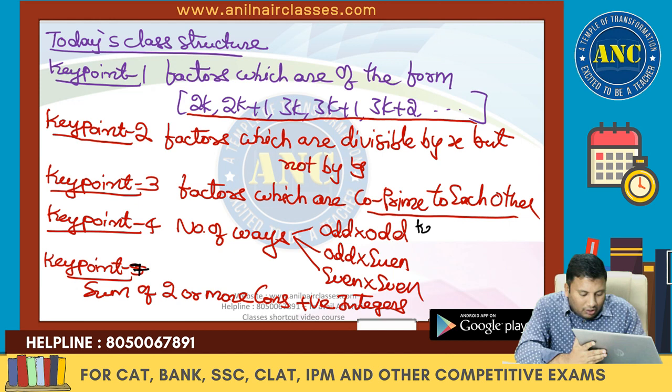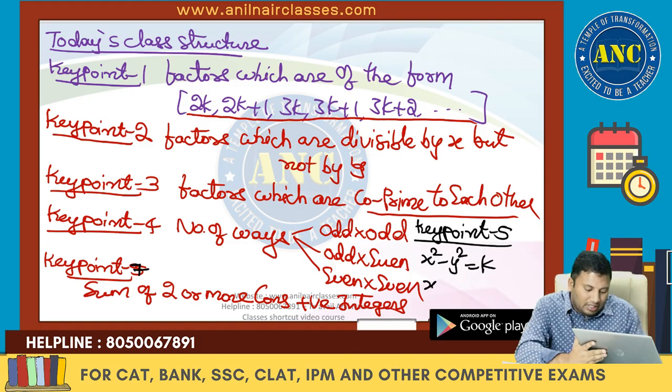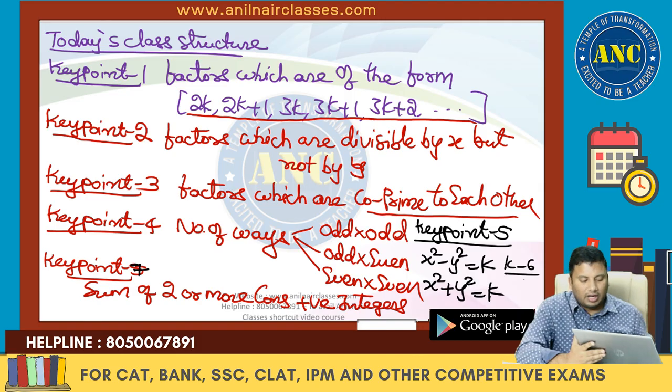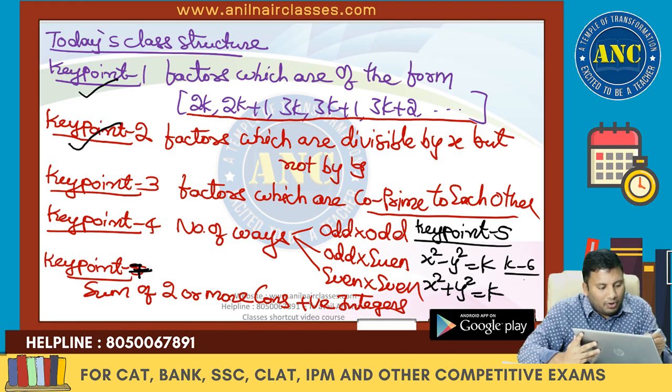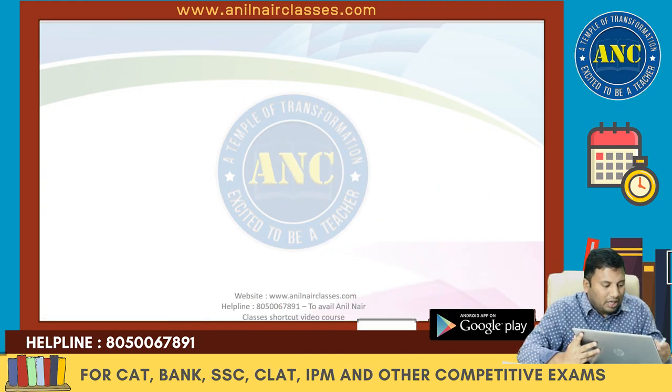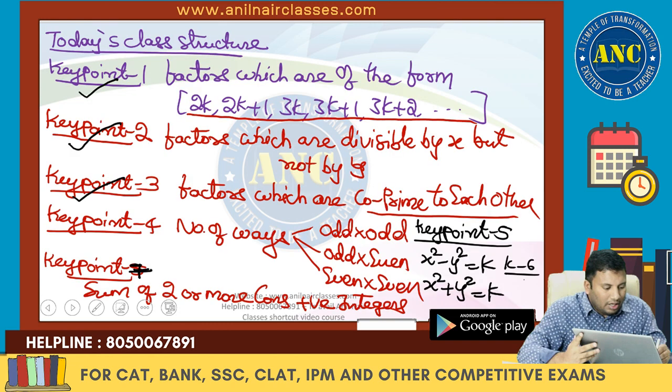In key point 5, we will solve the questions based on x square minus y square equivalent to k. Key point 6, we will solve the equations which are of the form x square plus y square equivalent to k. Total 7 key points which we are going to discuss. Please take a screenshot of this so that you will come to know what exactly I am going to teach.